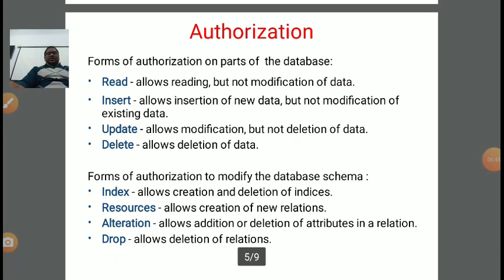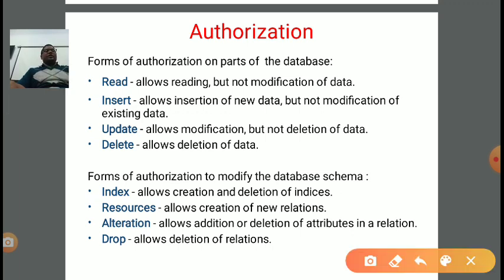Next is authorization. Authorization means giving permission or restricting permission to a particular user. Authorization means forms of authorization on parts of the database. It can be of different types of permissions. First is read. It will allow reading but not modification of the database. So if we give only the read authorization, then it will allow only reading, it will not allow modification of the database, meaning we cannot insert, delete or update.